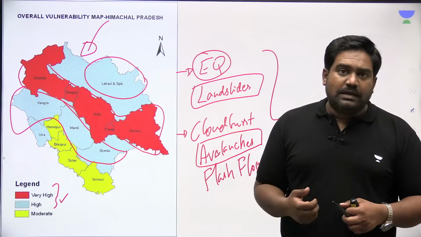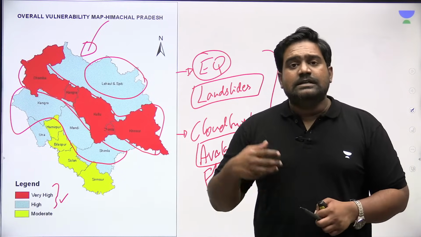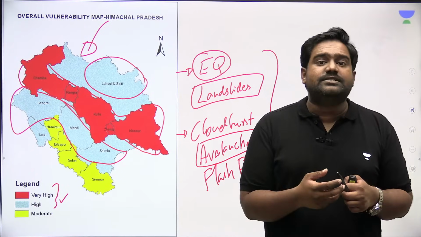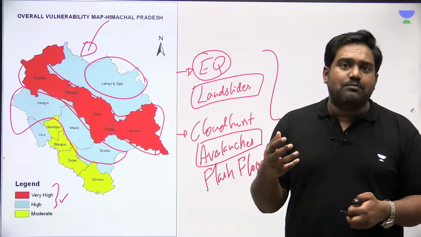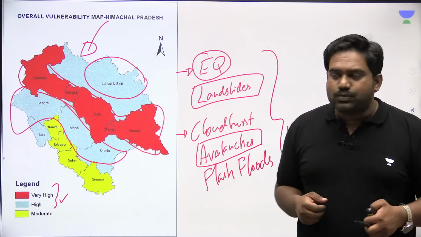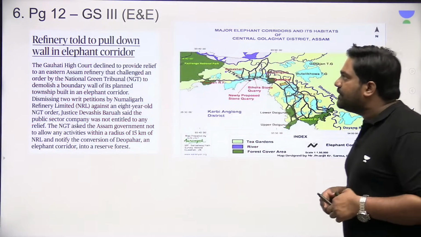Despite being so vulnerable, despite being hit by so many disasters, the state has shown great resilience. At least the state's economy has shown resilience and has registered a 7.1% GDP growth. So that is one key point we take away from this article.